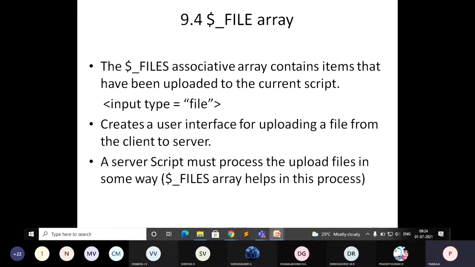The complete file information, the type, what extension is used, what the size of the file is, everything with respect to the file, is stored in an associative array called $_FILES. It is an array that will contain the complete information about the uploaded file, and we'll write a small script to check what keys and values are associated with this array $_FILES.